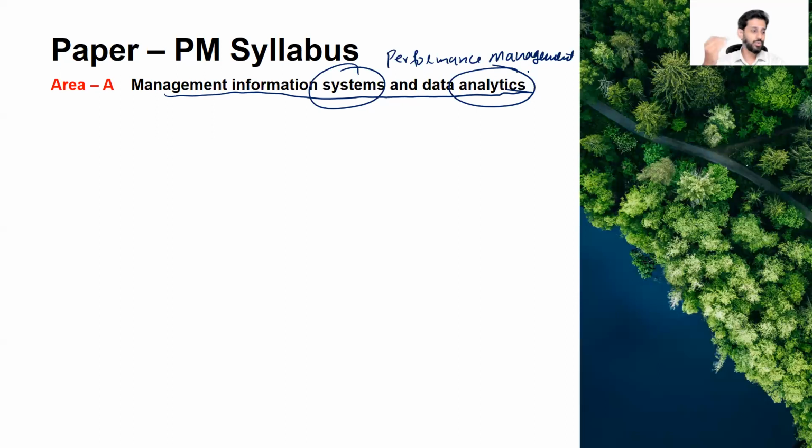Let's say, for example, in today's world, everything is on the mobile app, on the computer application, and all this stuff. So basically, in order to finalize the decision, we all need the information. And obviously, in order to collect the information, there should be a precise system, right? And you need to analyze the data as well.